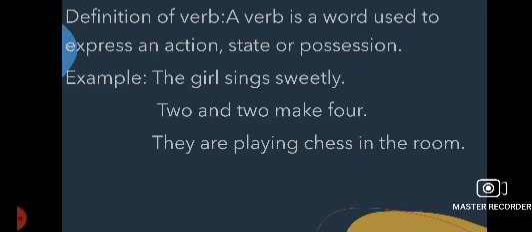Now I am repeating the definition. Definition of verb. A verb is a word used to express an action, state or possession. Example, the girl sings sweetly. 2 and 2 make 4. They are playing chess in the morning. They are playing chess in the room.